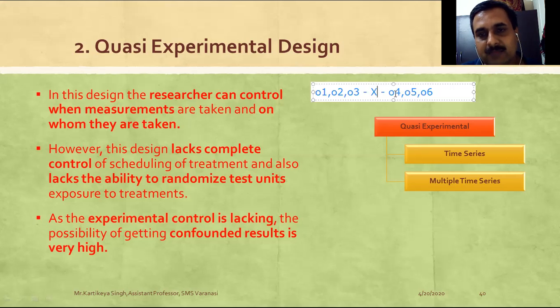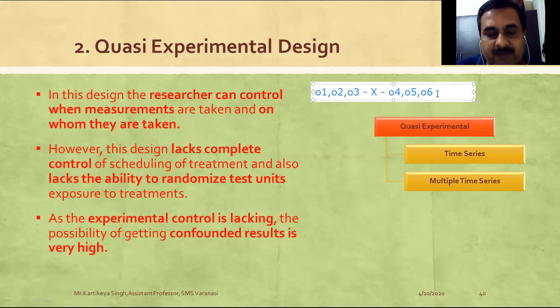After that, in April, May, and June, we take another three observations. So several time intervals are involved and several time frame observations are made, and that's why it is considered a time series method.